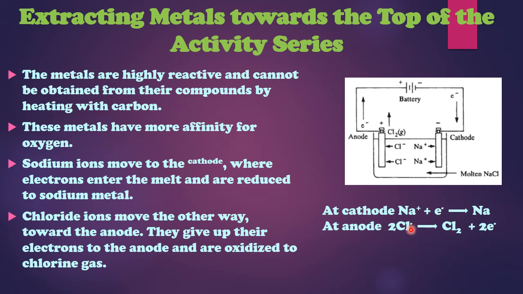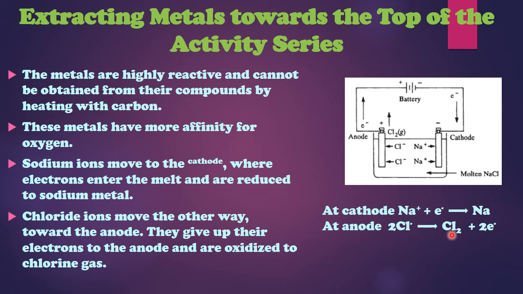This electron was given by sodium, so it was an extra, that's why it was showing a charge. As soon as the anode takes away this electron, chlorine will change into an atom.